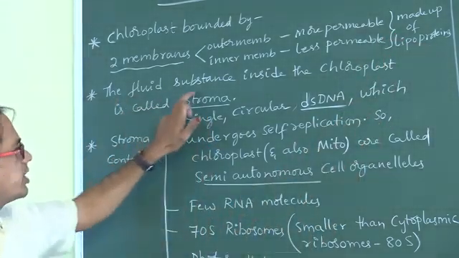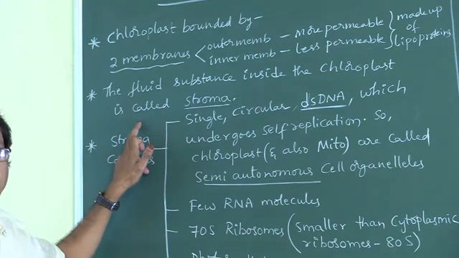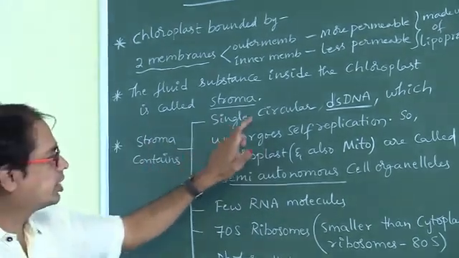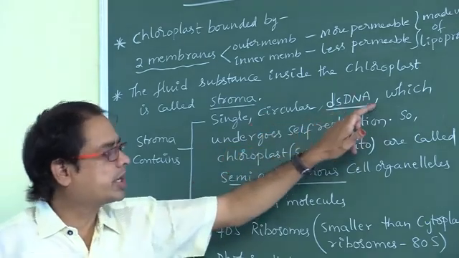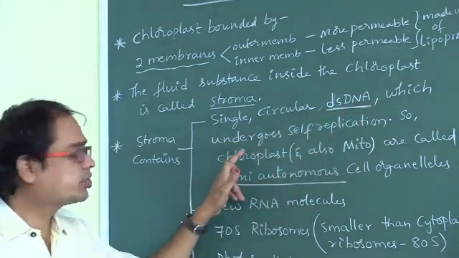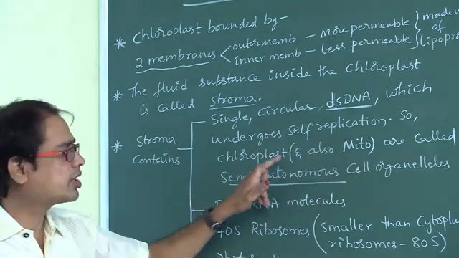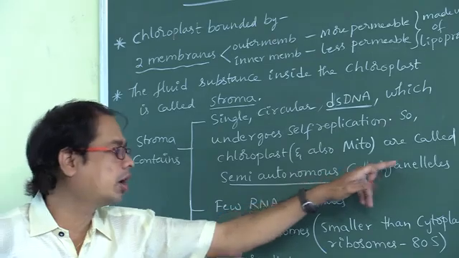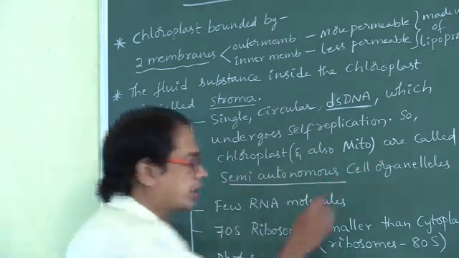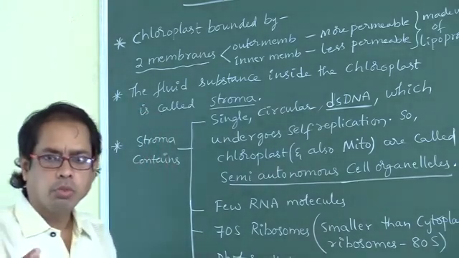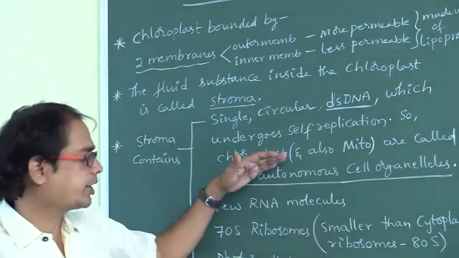The fluid substance inside the chloroplast is called stroma. Stroma contains single, circular, double-stranded DNA which undergoes self-replication. So, chloroplast and also mitochondria are called semi-autonomous cell organelles. Which cell organelles are called semi-autonomous? Both chloroplast and mitochondria.